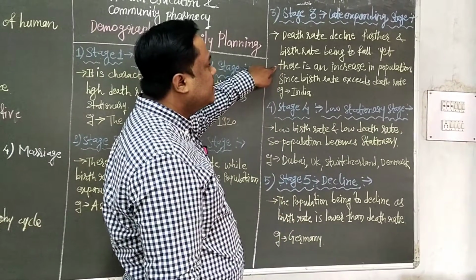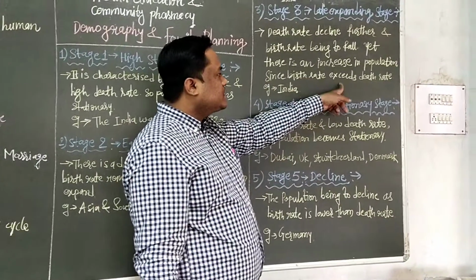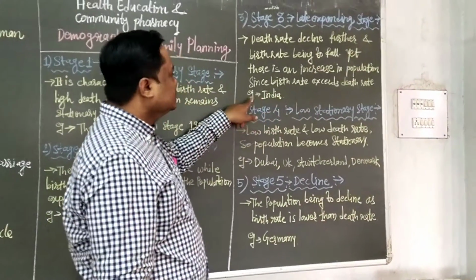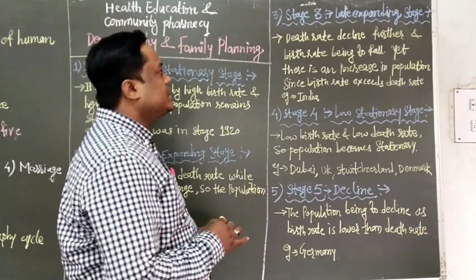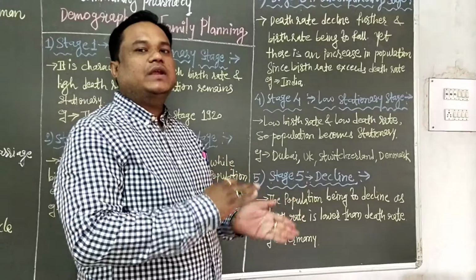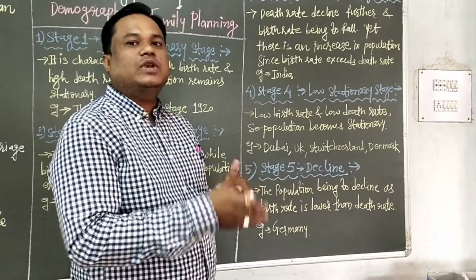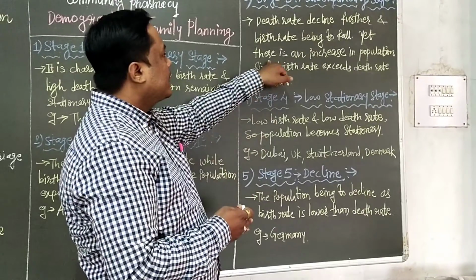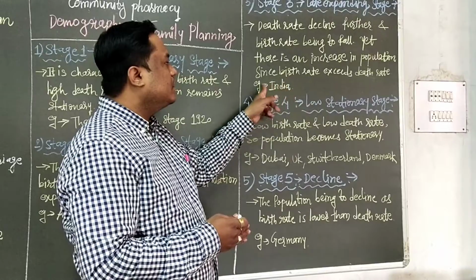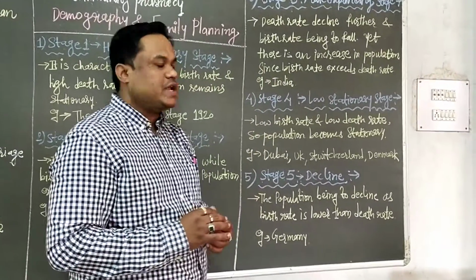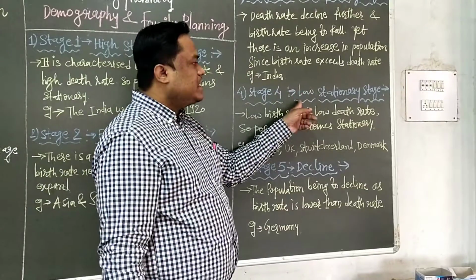There is an increase in population since the birth rate exceeds the death rate. For example, India.